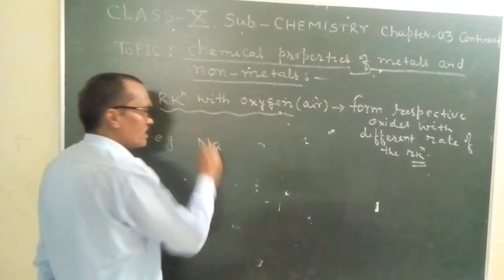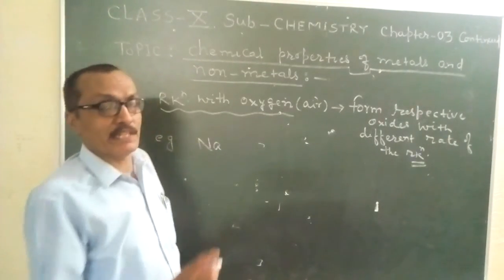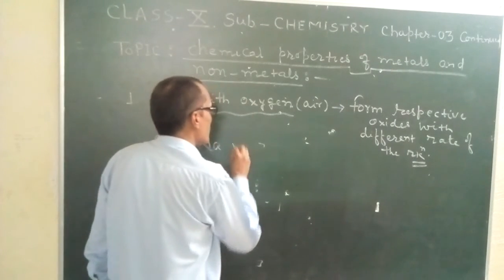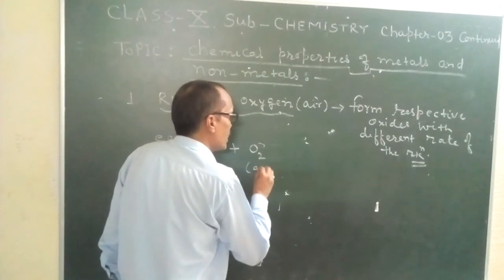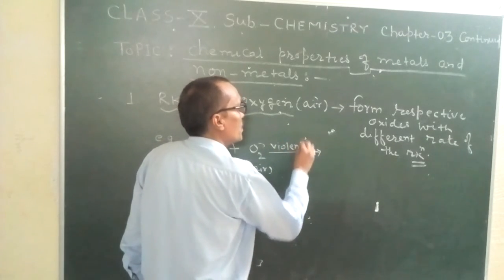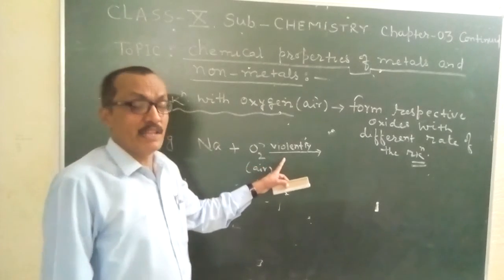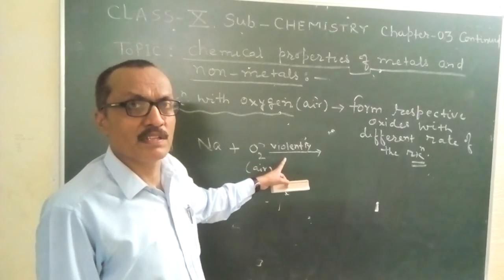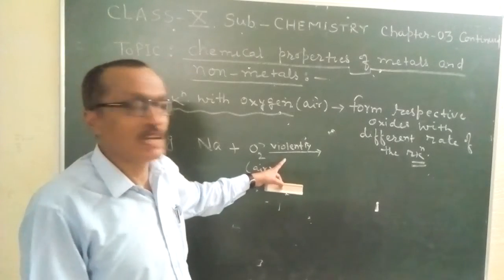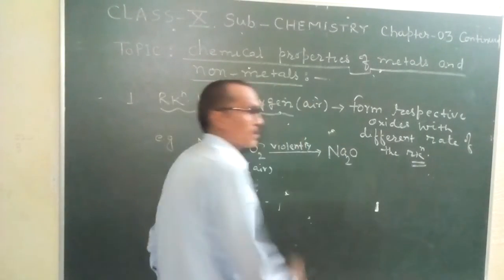sodium is a metal and it is a very reactive metal. Why very reactive? Because sodium reacts with air violently, explosively, even at room temperature, and forms its oxide, which is sodium oxide.